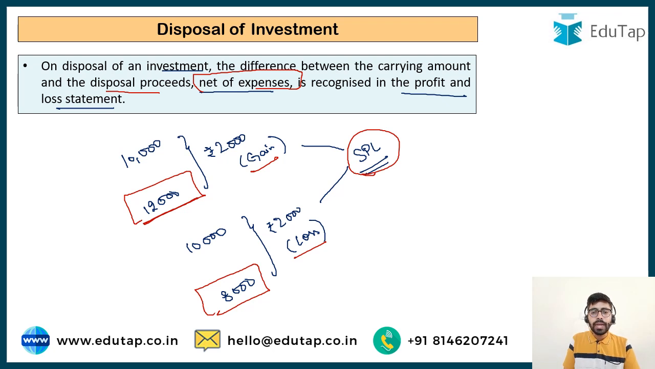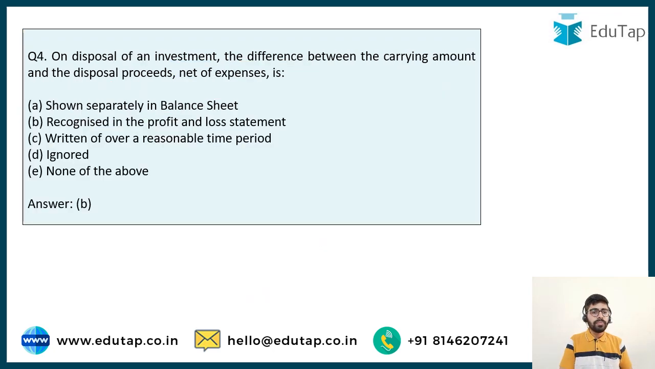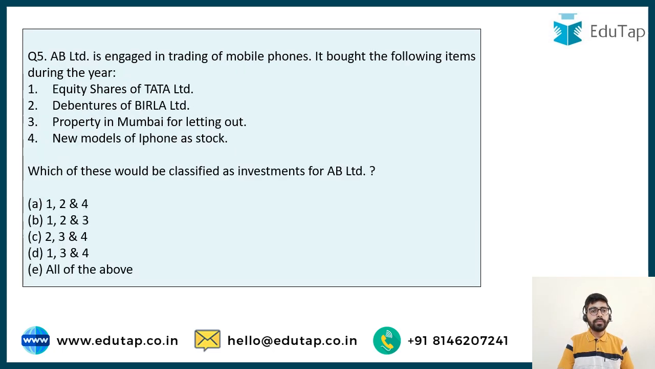So this is something that you have to remember. It is very easy and you might find it very easy to remember. So now clearly the answer to this question is going to be option number B. The amount is to be transferred to the profit and loss statement as profit or loss. Now let's move on to the next question.